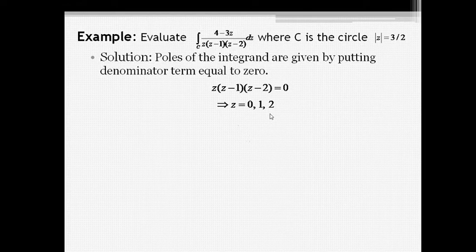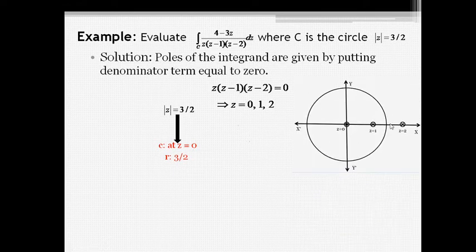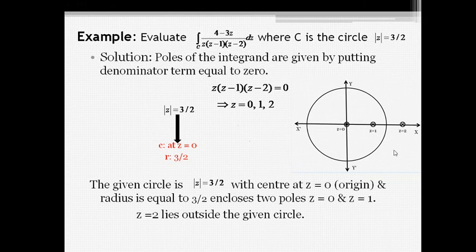Now we find which pole lies inside the given circle. The given equation of the circle is mod of z equal to 3 by 2. From this we easily find the center and radius of the circle. Here z equal to 0, that means x equal to 0 and y equal to 0, and the radius is 3 by 2. If we draw the diagram and plot the poles, the center is (0, 0), the radius is 1.5, and the poles are z equal to 0, 1 and 2. Here z equal to 0 and z equal to 1 lie inside the given circle, and z equal to 2 lies outside the circle.